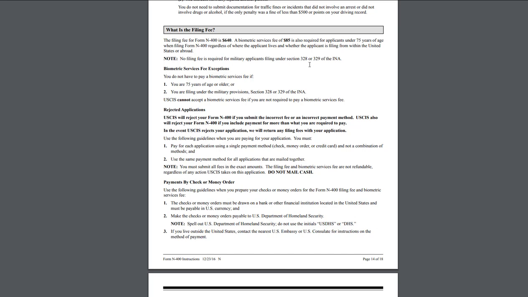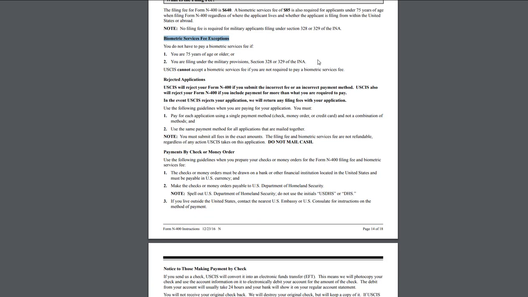Okay, so there are a few biometric services fee exemptions if you are 75 years of age and if you're filing under the military provision. So you can avoid paying the $85. I don't think there are any exemptions for that $640, unfortunately. But it's still not that expensive compared to, for example, a green card, where it's more than $1,000 for an application, and then you have to pay for the medical examination, which can be all the way in the $1,500s.